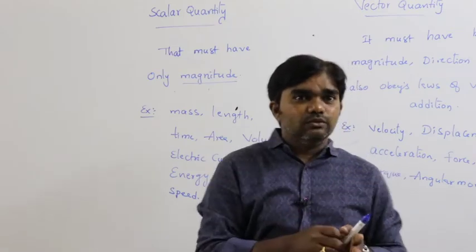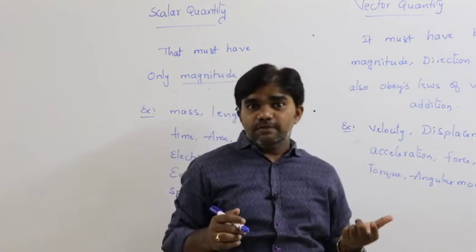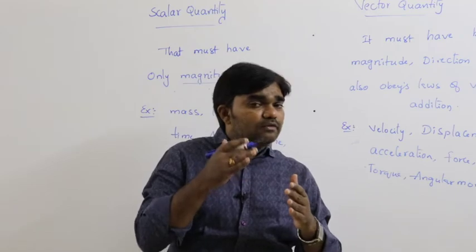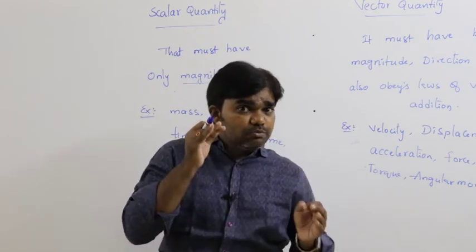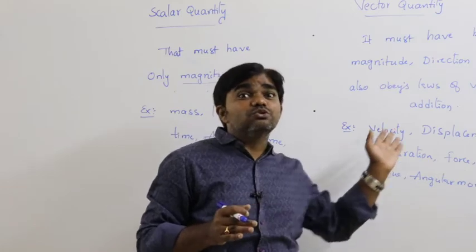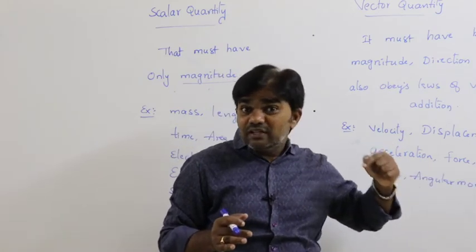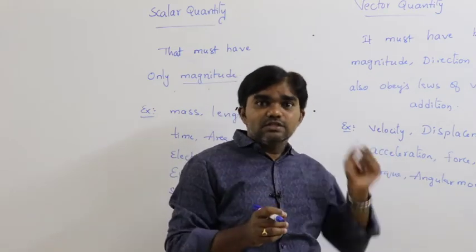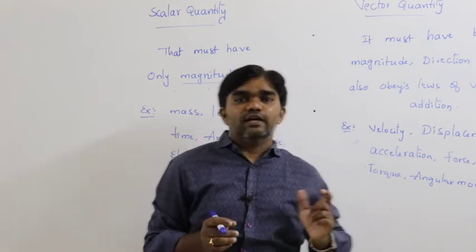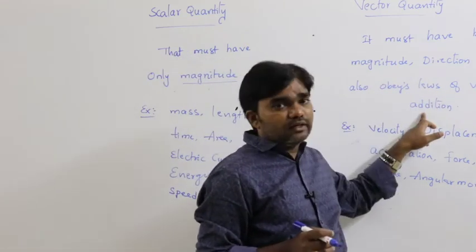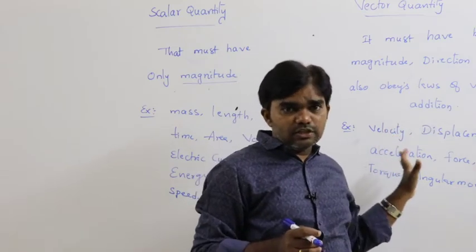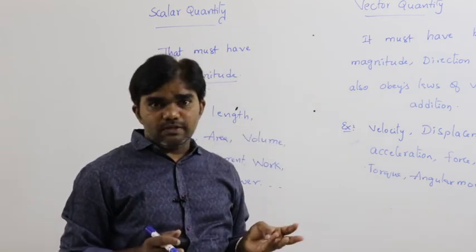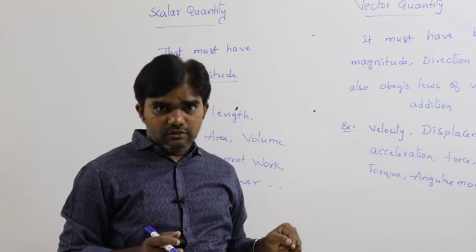If you mention a specific direction, for example, if the vehicle is moving with 50 kilometers per hour from east to west, that becomes a velocity. So velocity must have both magnitude and direction and also obeys laws of vector addition. Why we are mentioning these two quantities is that in the coming chapter we have the terms distance, displacement, speed, velocity, acceleration and like this.